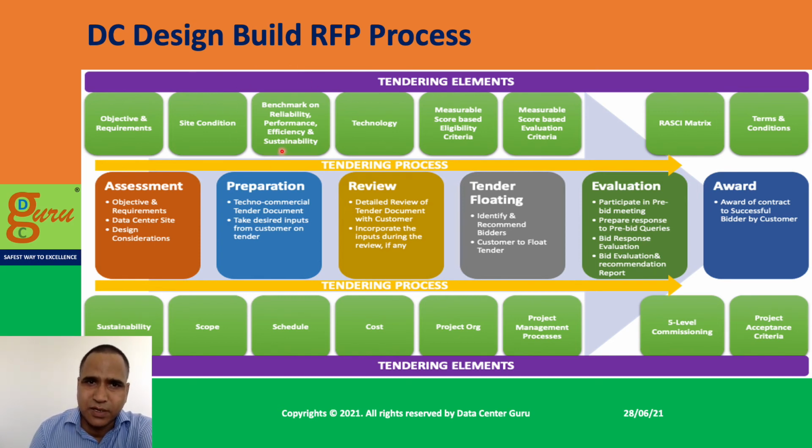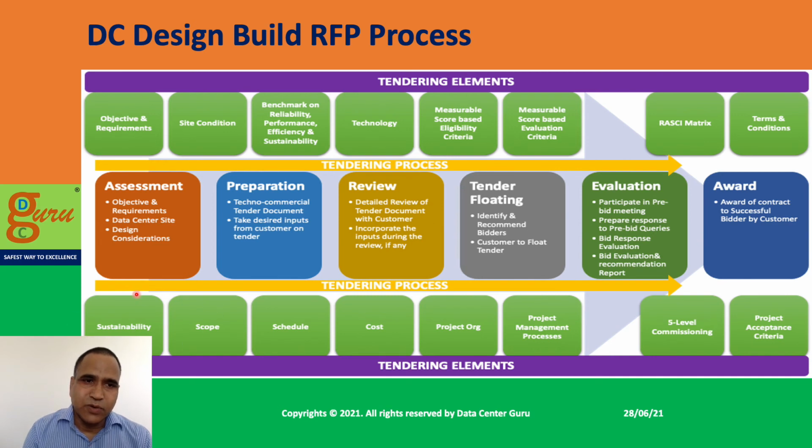You have to mention clearly what kind of technology you are looking at, and what the measurable metrics are for eligibility criteria for the people, which makes them a competent partner or successful partner to deliver this project successfully. Very, very important. Again, measurable metrics for evaluation criteria, create a RASCI matrix, terms and conditions.